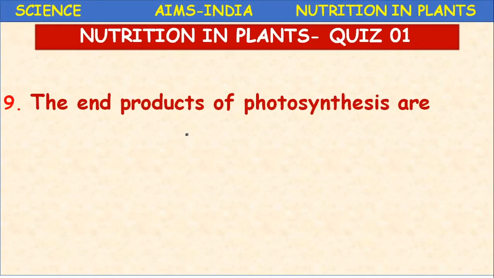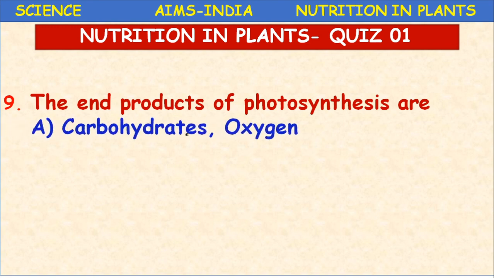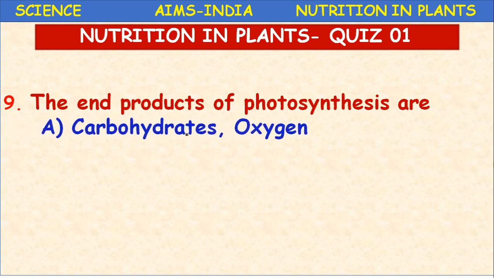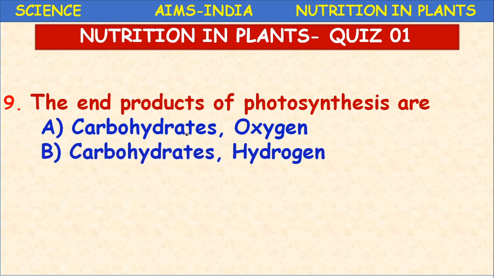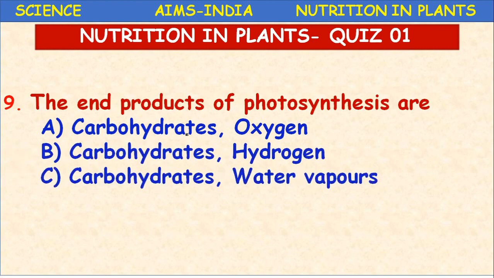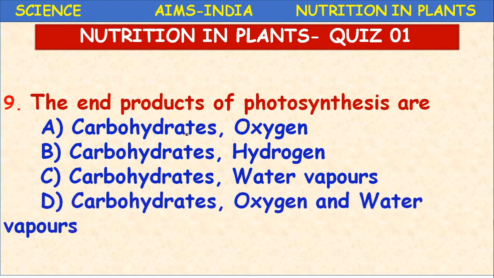Next, the end products of photosynthesis are carbohydrates, oxygen; carbohydrates, hydrogen; carbohydrates, water vapor; carbohydrates, oxygen and water vapors. So here the two options are closely related.